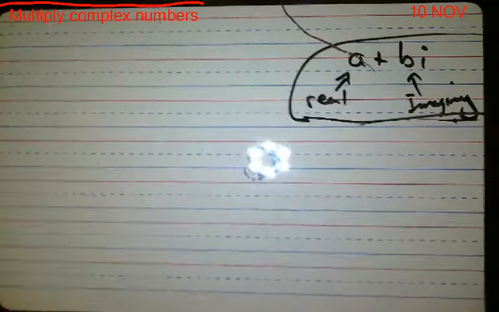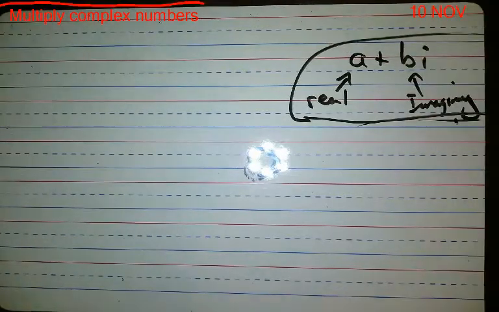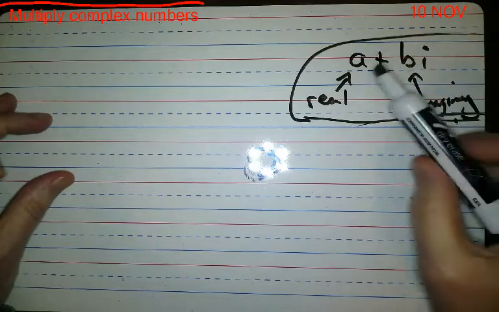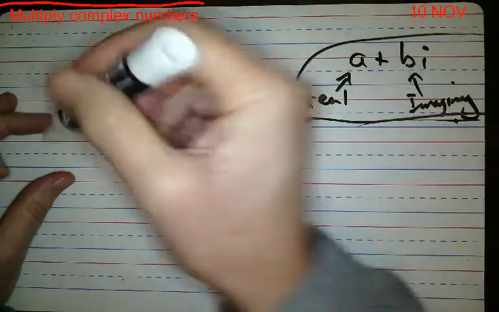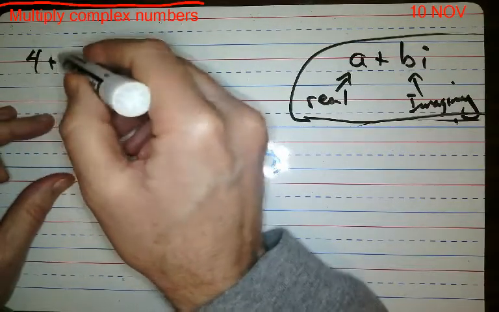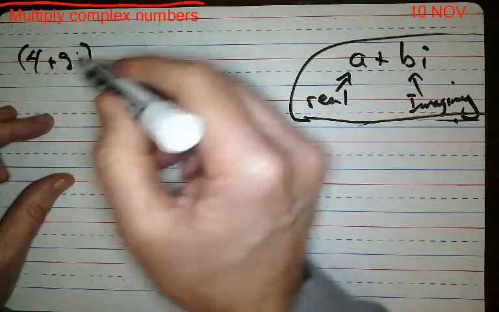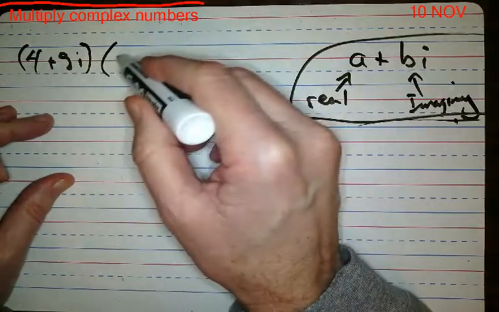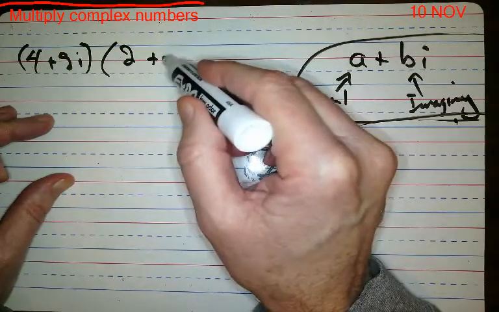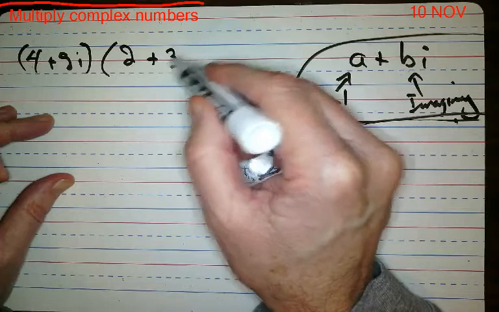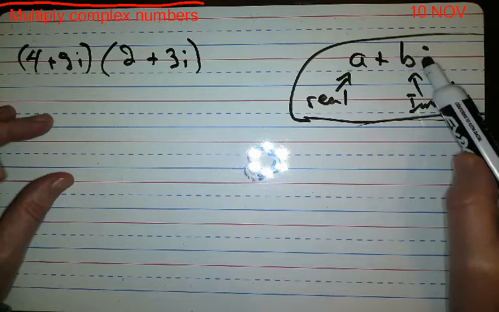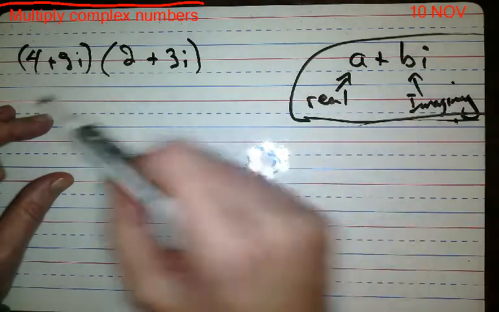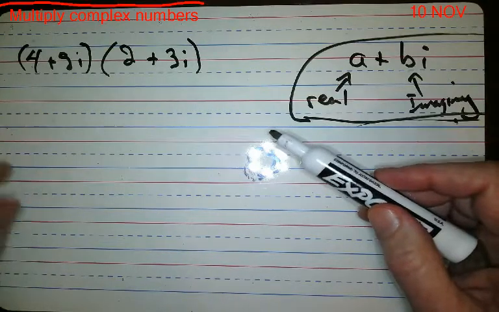Alrighty, it is the 10th, and we are going to be multiplying complex numbers. So remember, a complex number has a real part and an imaginary part, just like this. Yesterday we talked about adding and subtracting complex numbers, and there was a special thing that had to happen. You could only add real parts to real parts and imaginary parts to imaginary parts. But when you multiply, something special happens.